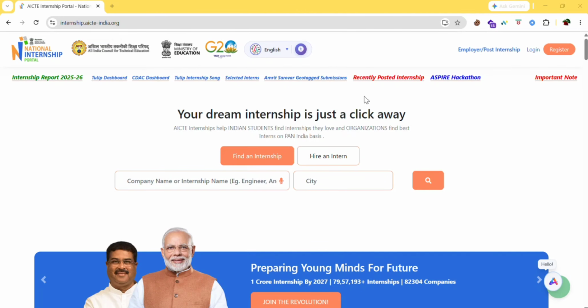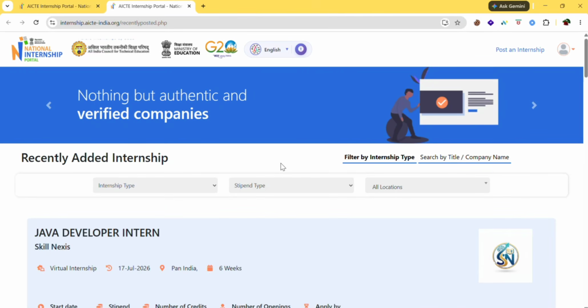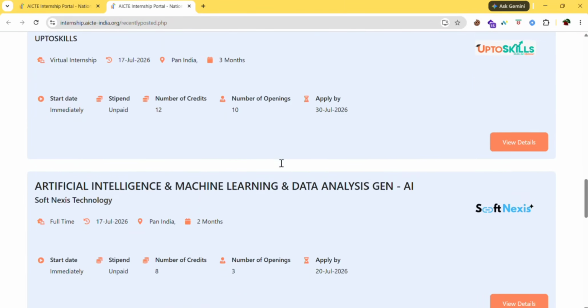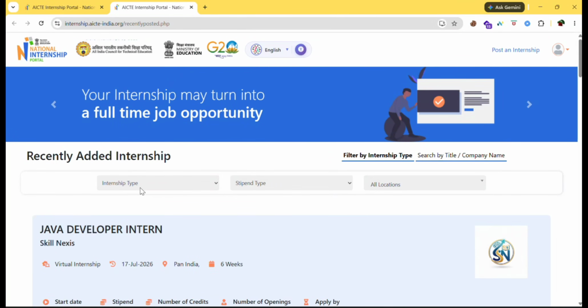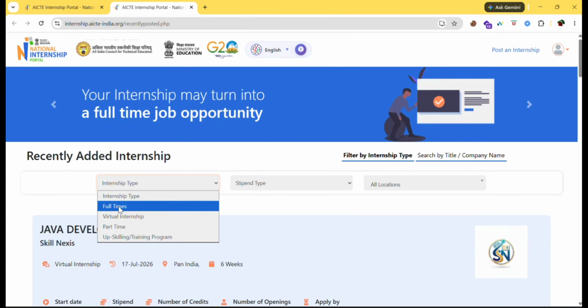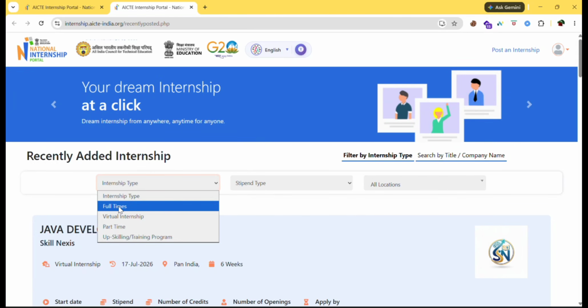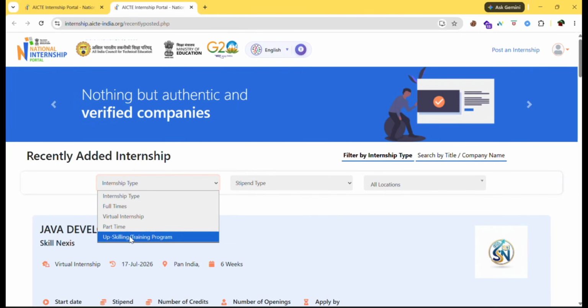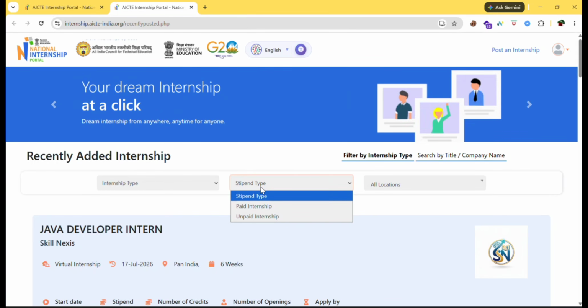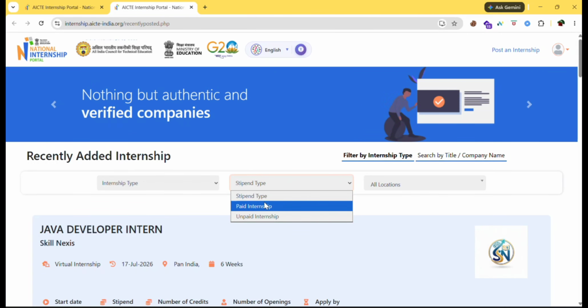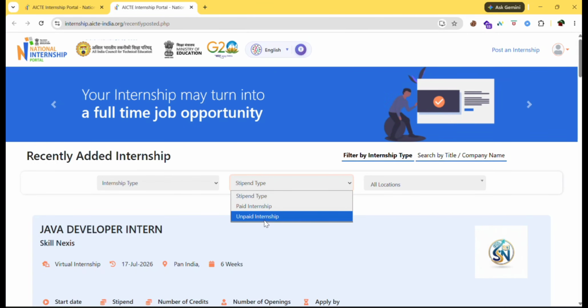So here you can find some recently posted internships. Click on that, and here you can find various internships, both tech, non-tech, everything you can find in this portal. And here you can click on internship type. Here you can find full-time role, which you can spend full time, and virtual internship, which means online internship, part-time, upskilling or training programs also you can find. And stipend type, you can find paid internship and unpaid internship. Paid internship means you don't have to pay, the company will pay you for this. And unpaid internship means neither you nor the company will pay.